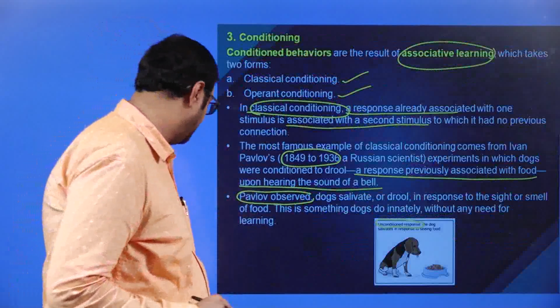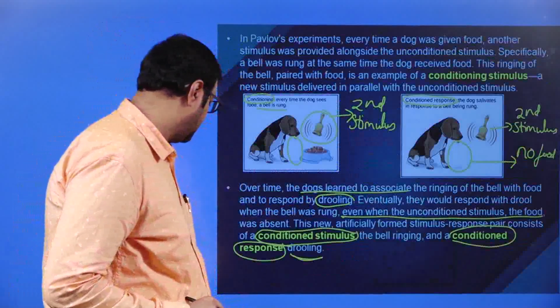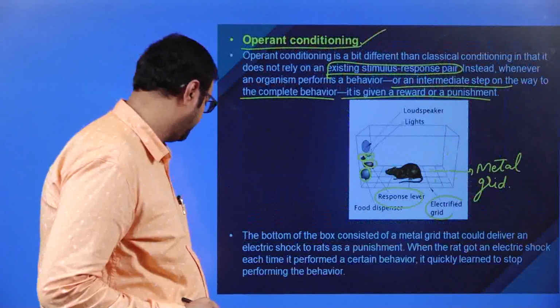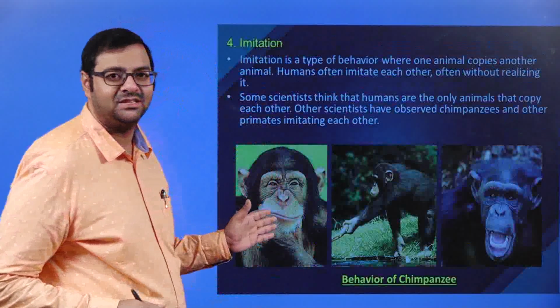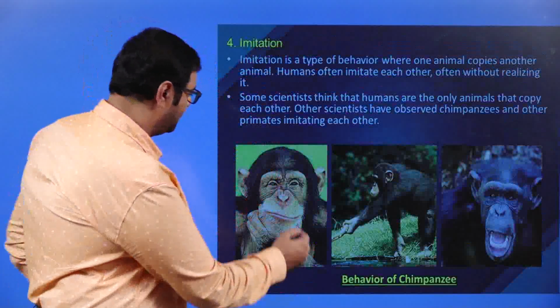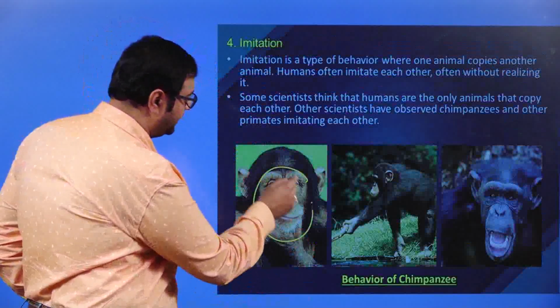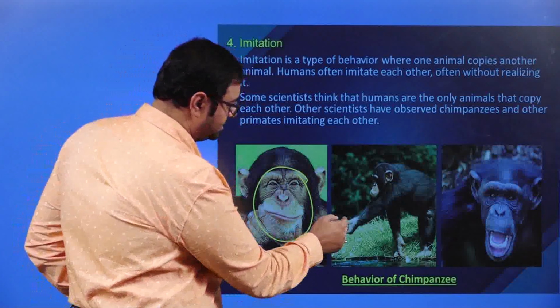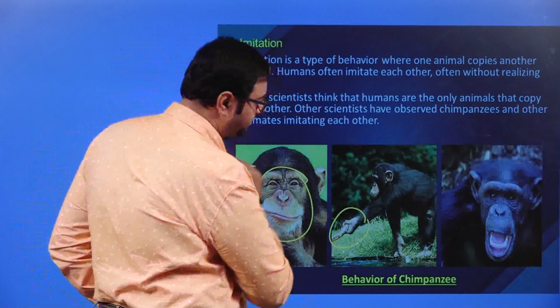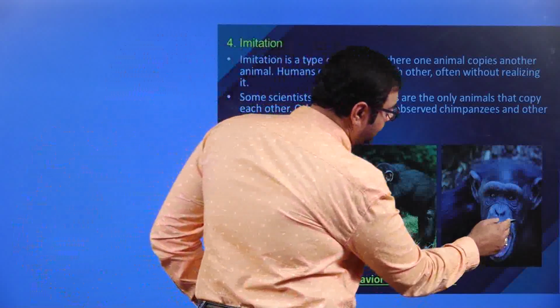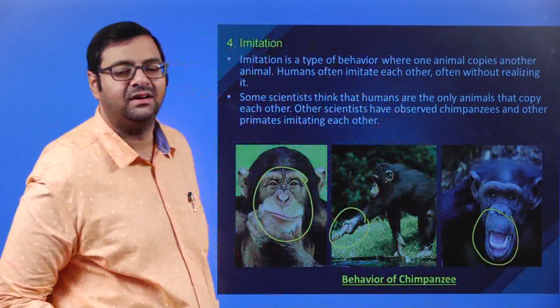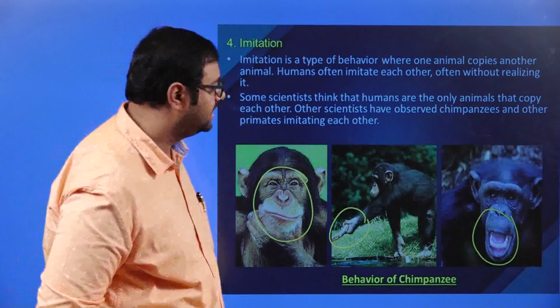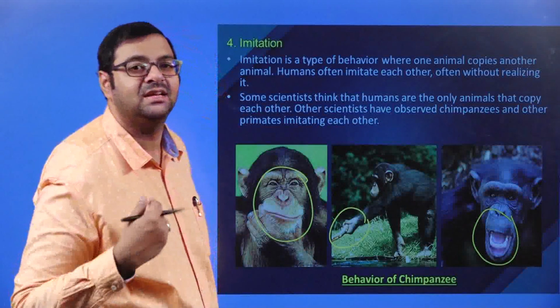Now moving on to the fourth type of behavior, which is imitation. You can see these chimpanzees here. If you see this, it is basically imitating a human being. It is picking up a stick and showing its teeth or giving a light smile or its anger.